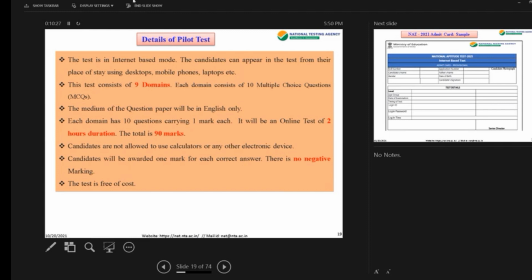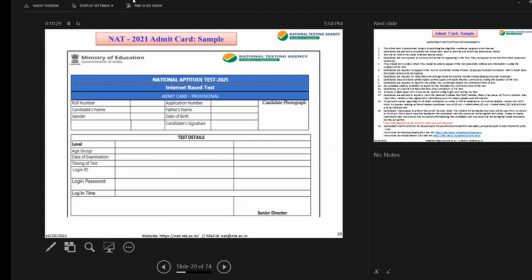Yes, next is the admit card. The roll number and application number. The application number is given to you at the time of registration. The roll number, this is for the exam, is the same as the login ID and login password. It is the same number, so we've simplified things for you. Then the login time, whichever slot you have chosen. So this is regarding the admit card.